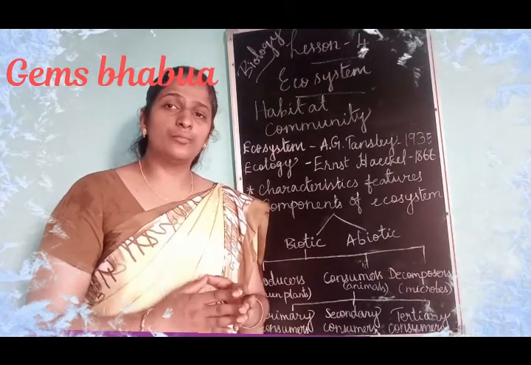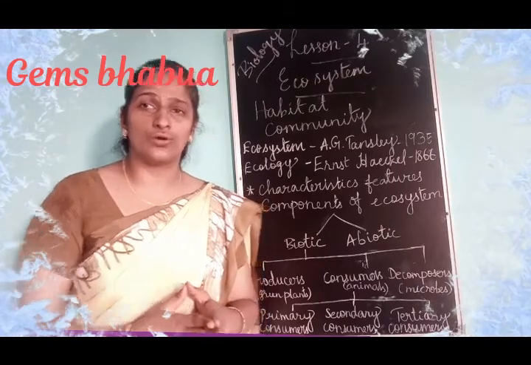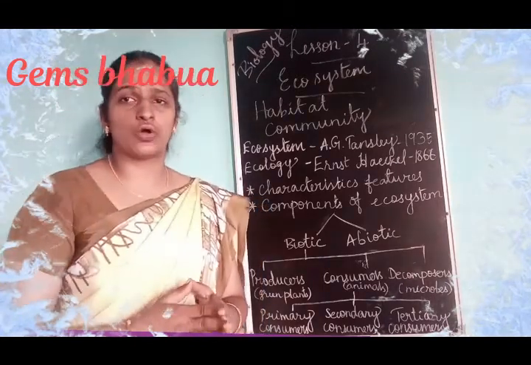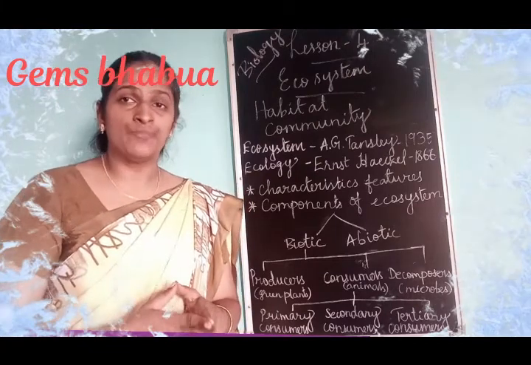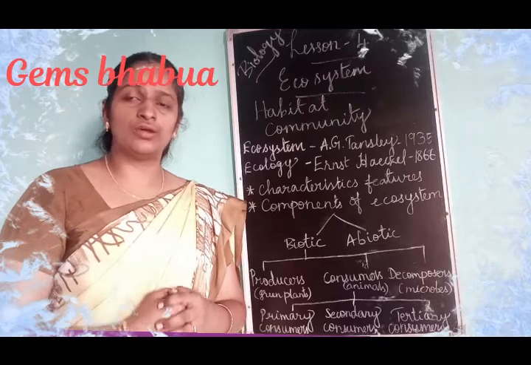Decomposers are microorganisms, very small tiny organisms which are present in the soil, for example bacteria and fungi. They get their food from dead and decaying organisms.